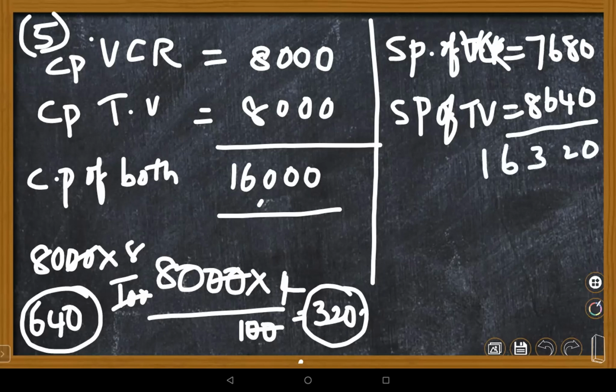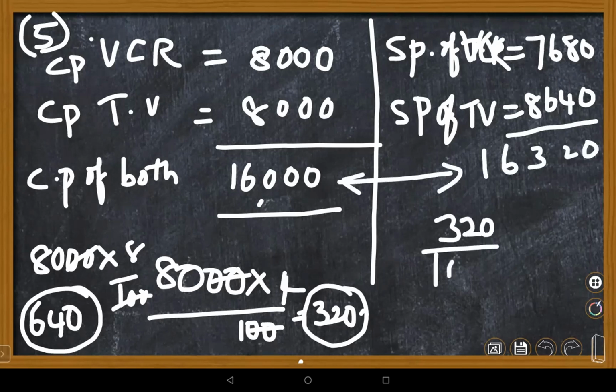Very good. Now you have to compare these two things. How much is 320? 320 rupees is more, on 16,000. Ma'am, I have a doubt. Both CPs are the same, so if they earn 4% and 8%, we can directly do 8 minus 4 and get 4% profit. But in this case, CP is given. You can go with that also, but in some cases SP is given. That time we are not supposed to do that. There is a little trick.